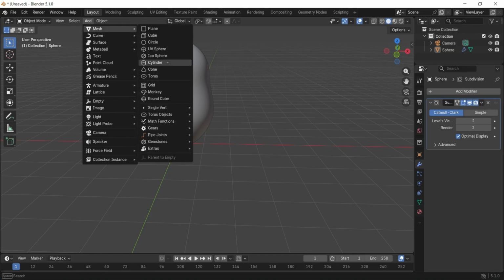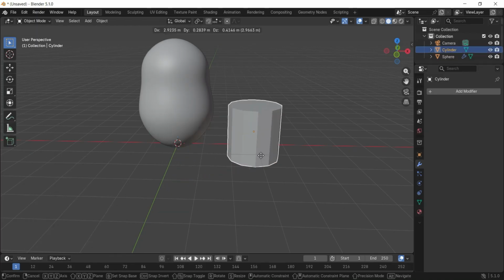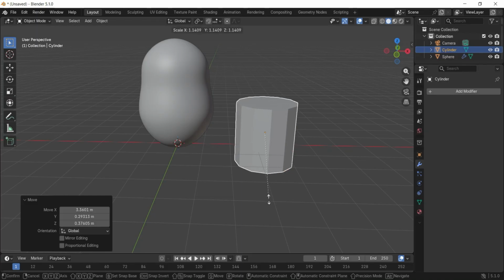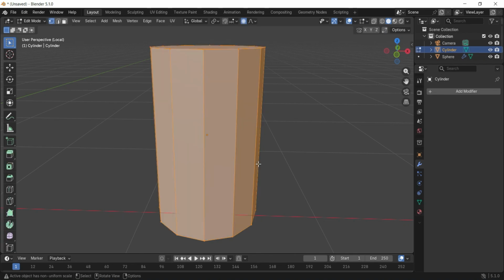Add a mesh cylinder and set the vertices to 12. Move with G along the X-axis. Scale it down using S, then scale up along the Z-axis. Press / to isolate the cylinder. Hit Tab to enter edit mode.